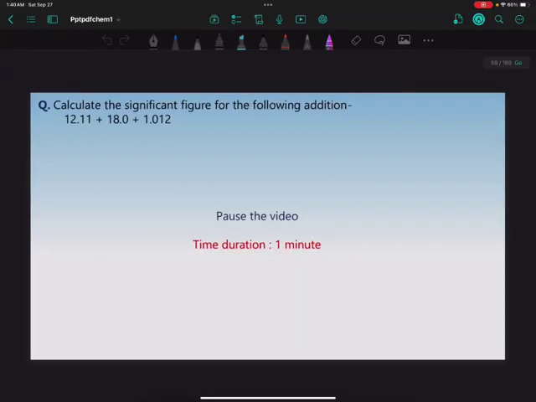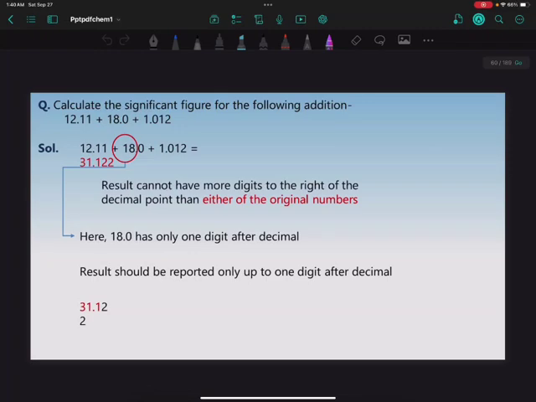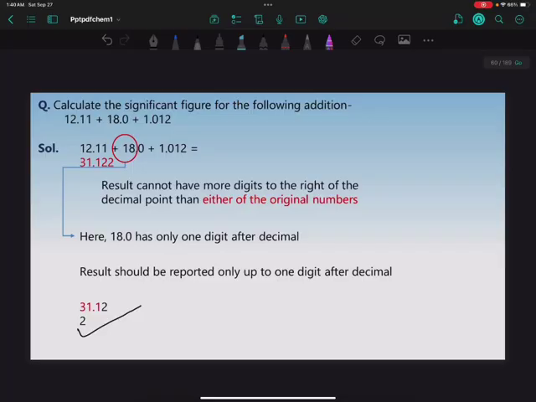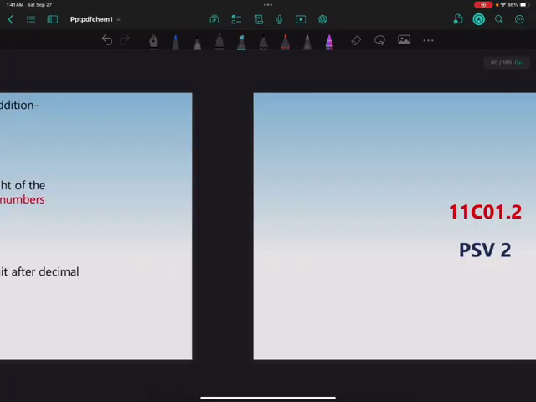Let's solve this question. Calculate the significant figures of the following addition: 12.11 plus 18.0 plus 1.012. We first add them, and after adding we get 31.122, and the significant figures are 3.